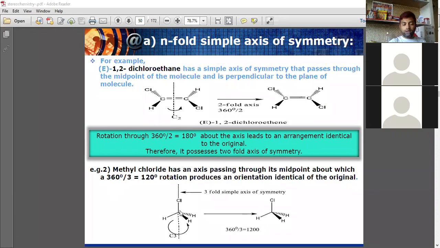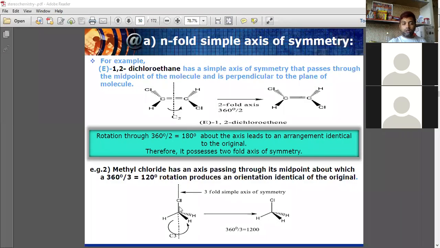Now, one more example. Methyl chloride: see this methyl chloride, carbon, chlorine atom, and three hydrogen atoms. Methyl chloride has an axis passing through its midpoint, about which a rotation of 360 divided by 3, that is 120 degrees, produces an orientation identical to the original one.